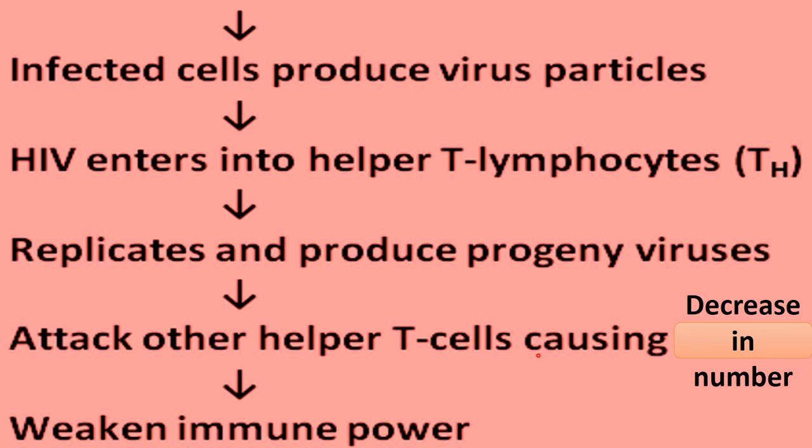If there is a decrease in the number of T helper cells, there will be a decrease in our immune power. That is how the immune system becomes weak due to HIV infection, because there is a decrease in the number of macrophages as well as T helper cells.